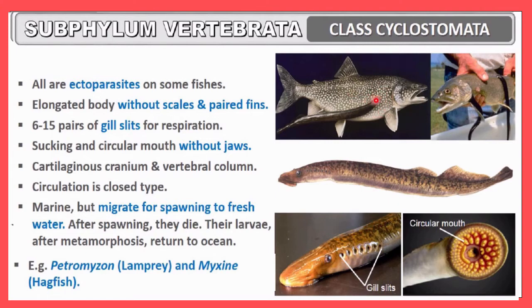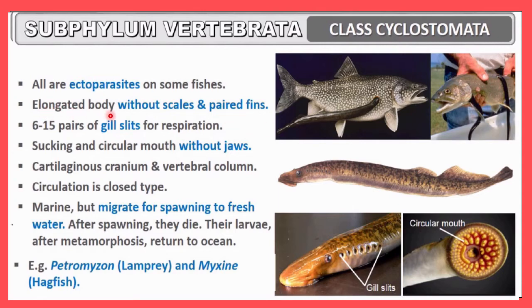So the Cyclostomata remain outside of the fish. It will firmly attach its mouth to the fish. The mouth looks like this. The Cyclostomata have this type of mouth, which is a sucker-type mouth. By using this mouth it will firmly attach to the host and suck all nutrition from the host. This is the ectoparasitic activity, and they do it on some fishes. Here you can see the photograph; in this photograph also you can see the attachment, and in this one too.